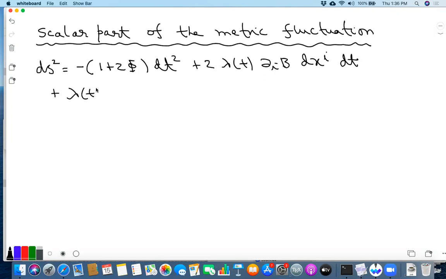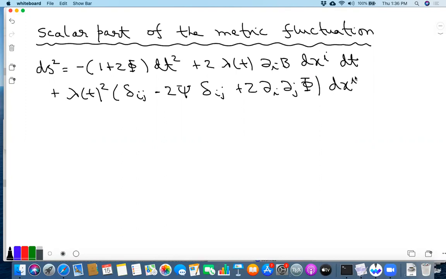So lambda t squared, where delta ij plus minus... so there are basically four scalar modes in the metric: the phi, b, and then psi and... sorry, this shouldn't be phi.